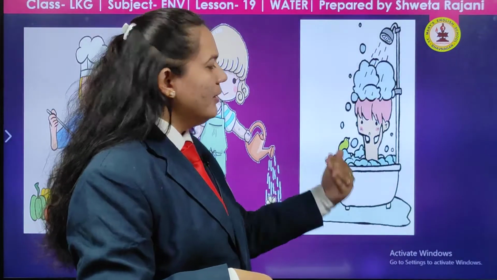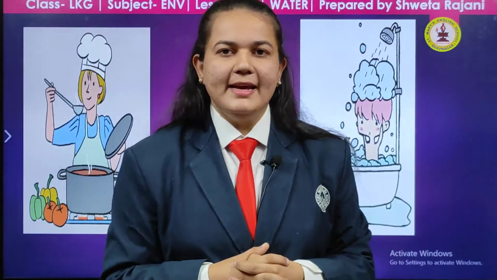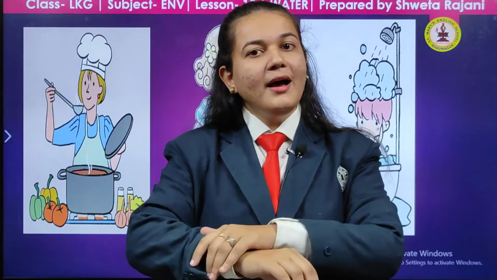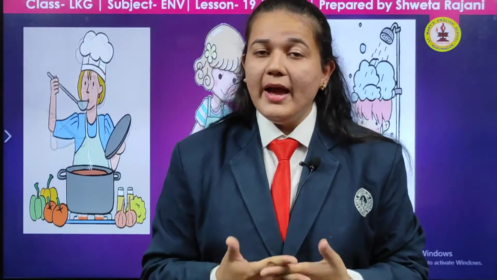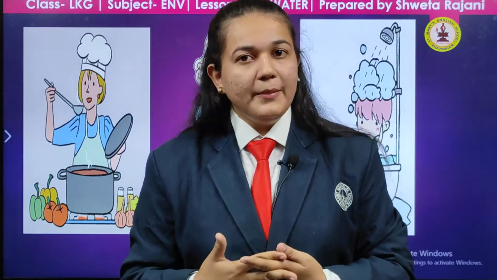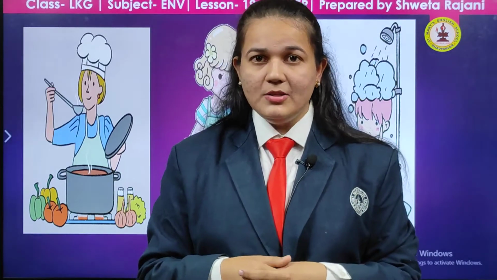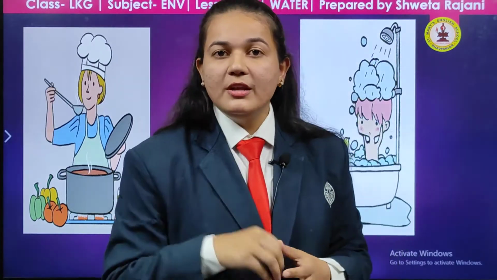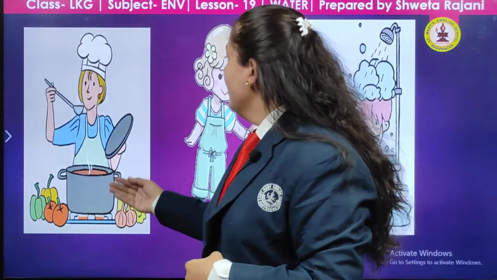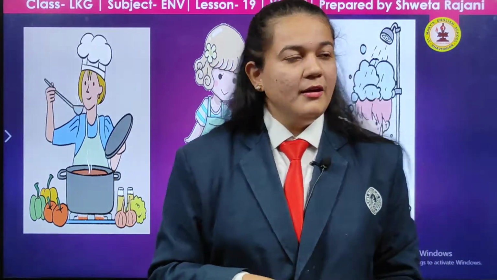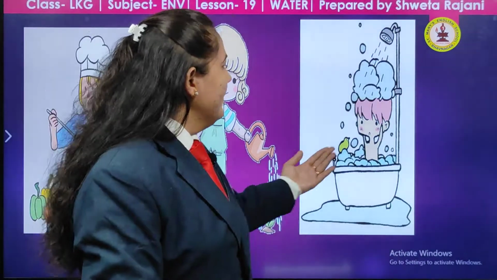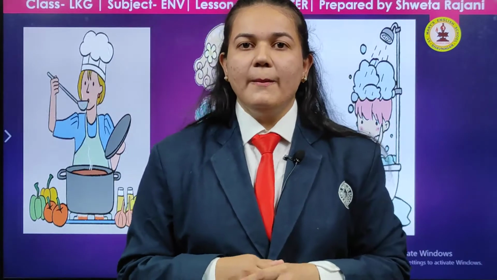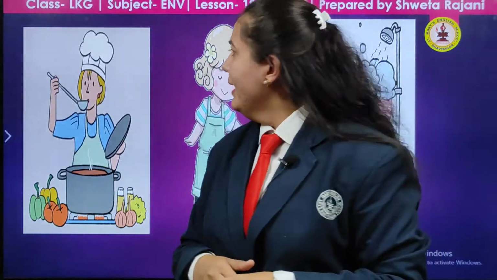Okay, now what is this boy doing? Yes, he is taking bath. Yes, we need even water for that. We need water for bathing, brushing our teeth also, correct? So, three major uses of water are, we need water for cooking, we need water to grow plants, then we need water for bathing.